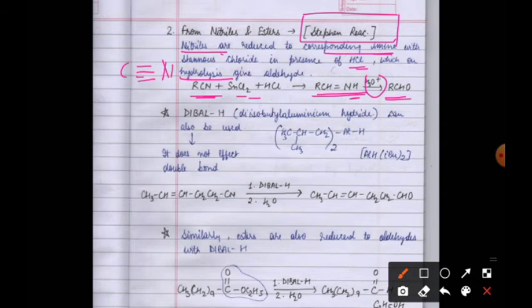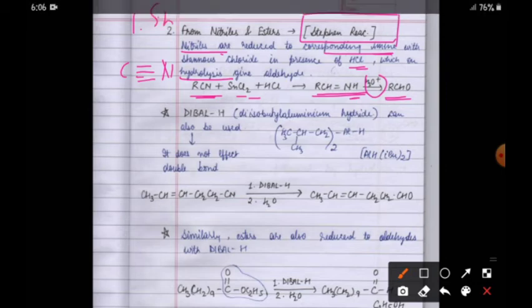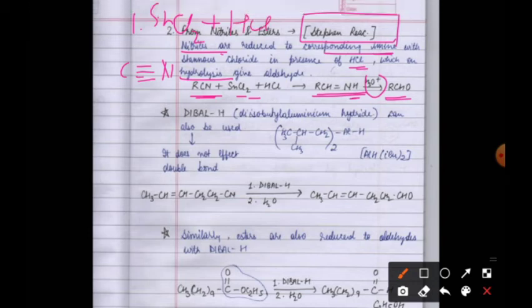In this reaction also you can show it in a single step by writing 1, SnCl2 plus HCl, and the second step, H3O plus, if you don't remember the intermediate. This reaction is a name reaction known as the Stephen reaction.